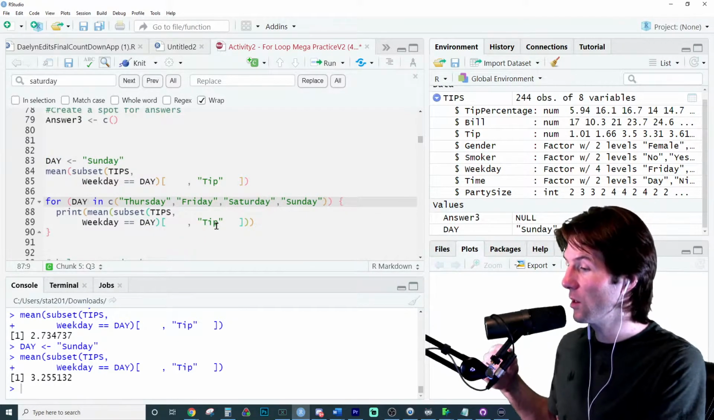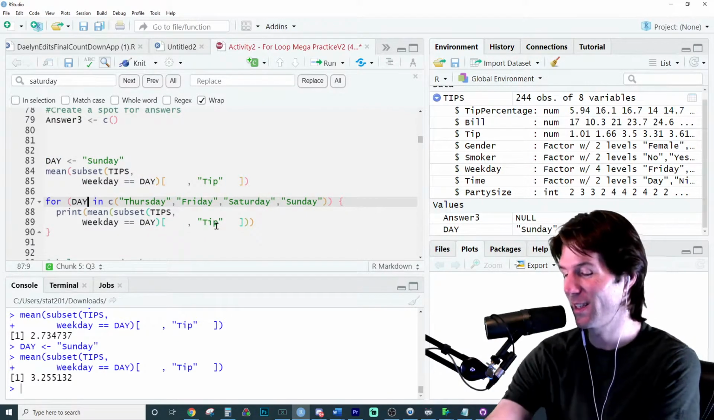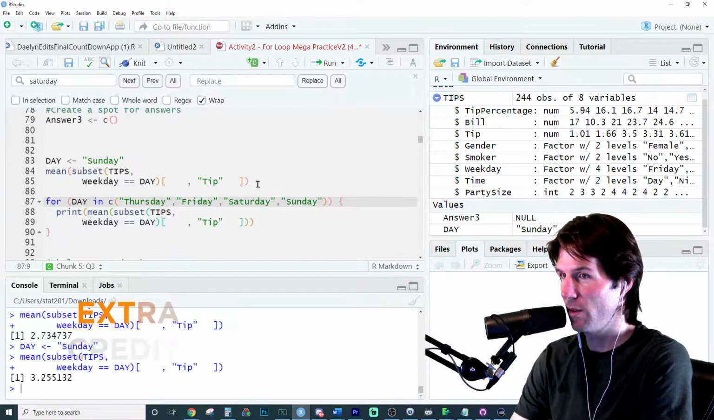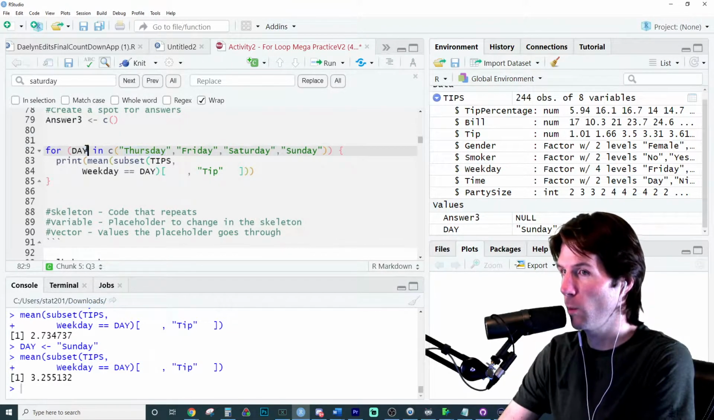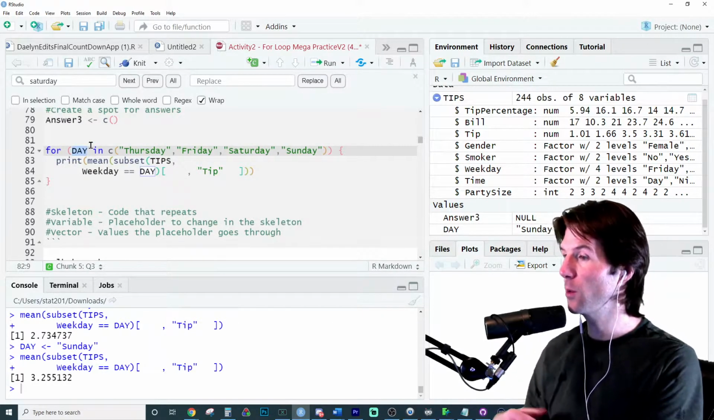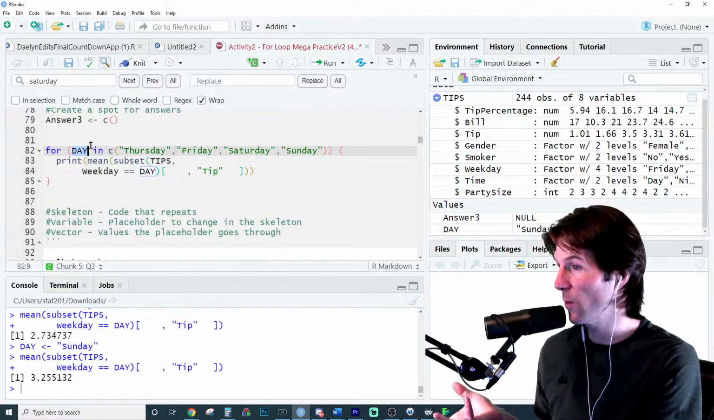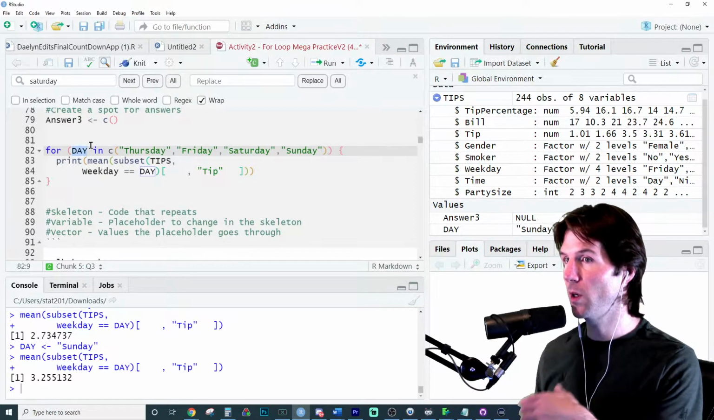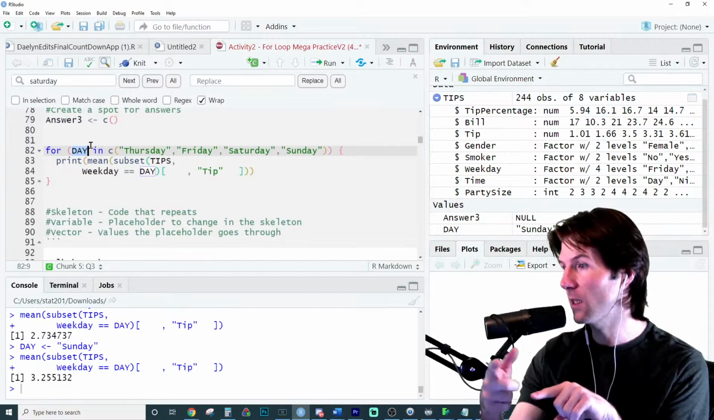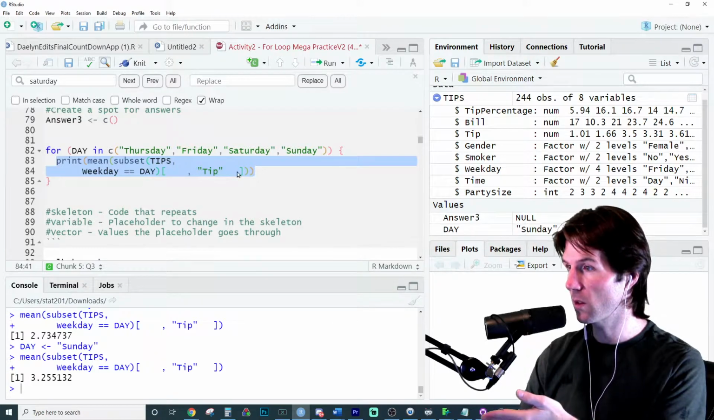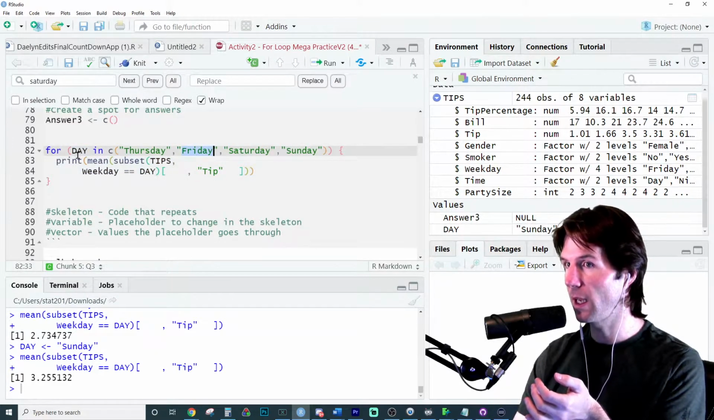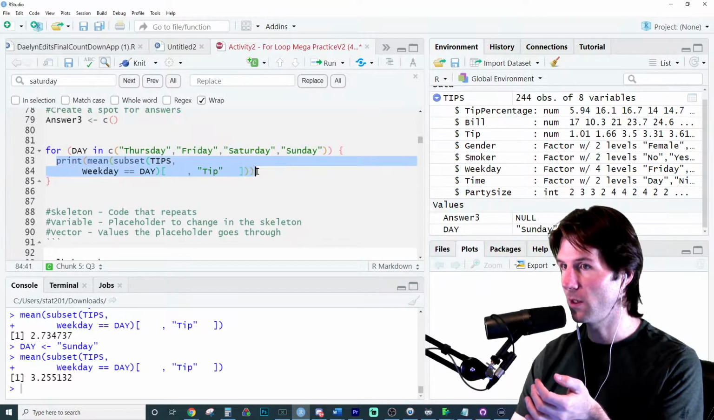The first time my loop runs, ignore the rest of this code now, day will become what? This is a decent way to answer the question. It'll be like, okay, day is this, run the code. It'll become Thursday. Then it runs this code right here where day is Thursday. Then it assigns day to Friday, and then it runs this code. Then it assigns day to Saturday, and then it runs this code.